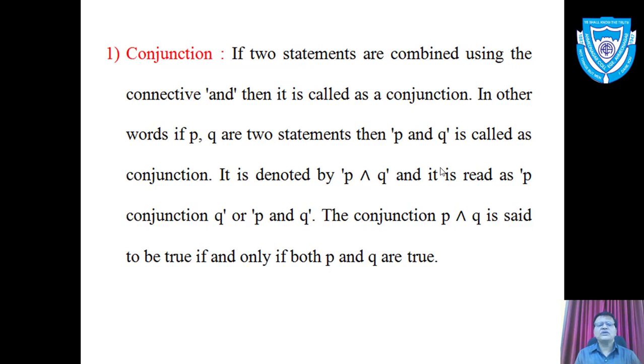We read it as P conjunction Q or simply P and Q. The conjunction P and Q is said to be true if and only if both components P and Q are true.